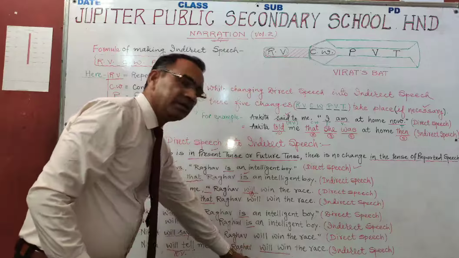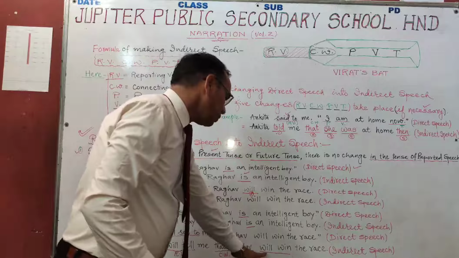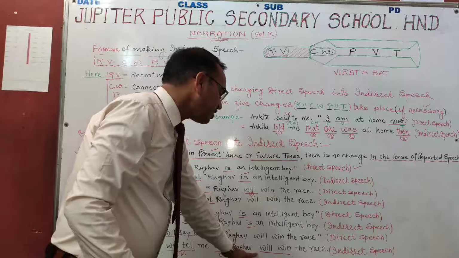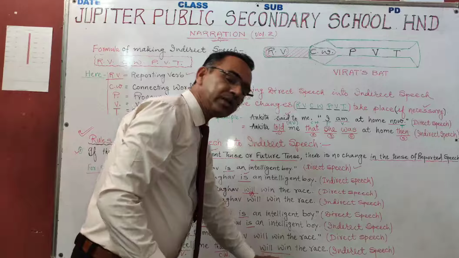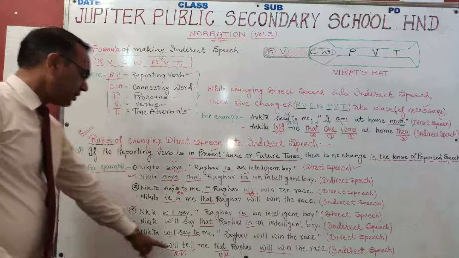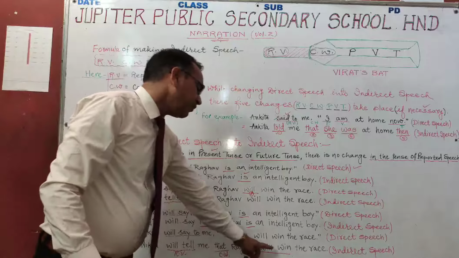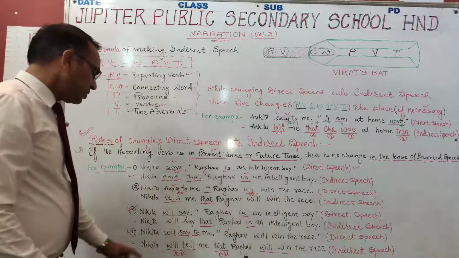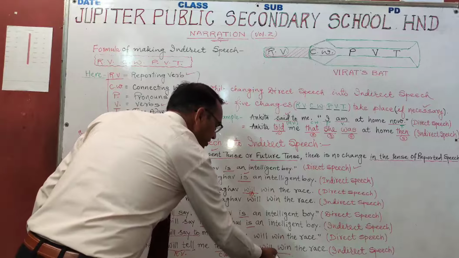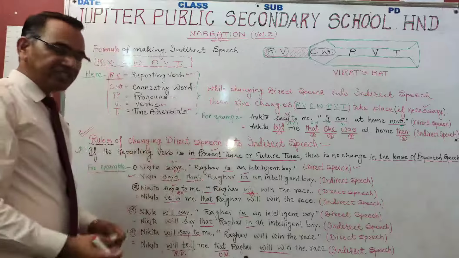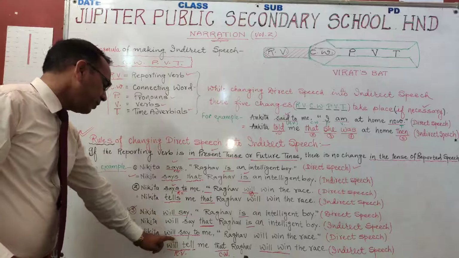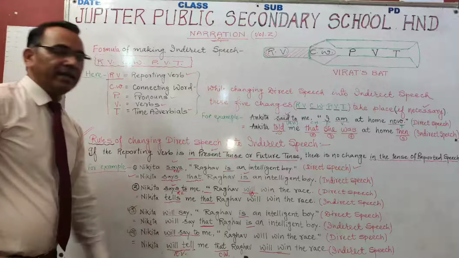Here will win. In indirect speech also there is no change in the tense. Will win here. In indirect speech it is will win here. The race. Now the indirect speech will be Nikita will tell me that Raghav will win the race. I mean to say that there is no change in the tense of the reported speech. Will remain unchanged. Only there will be change in the reporting verb. Will say to will convert into will tell.